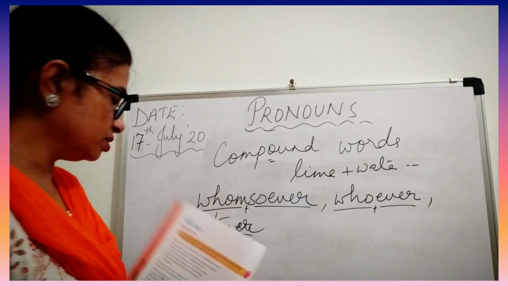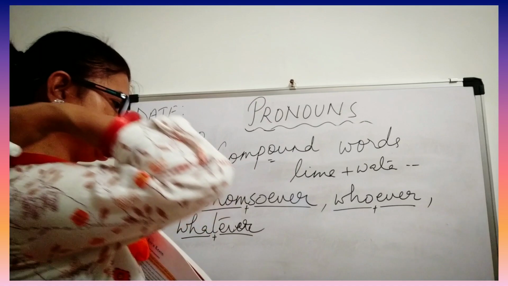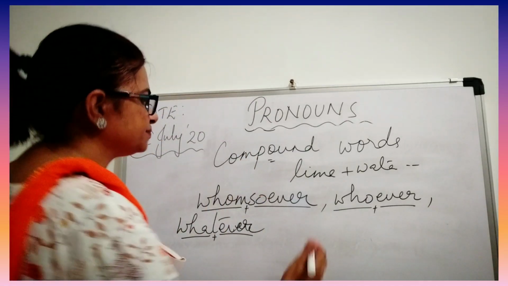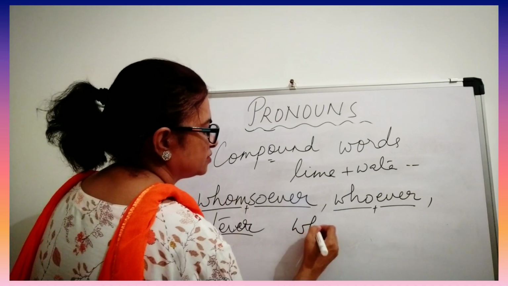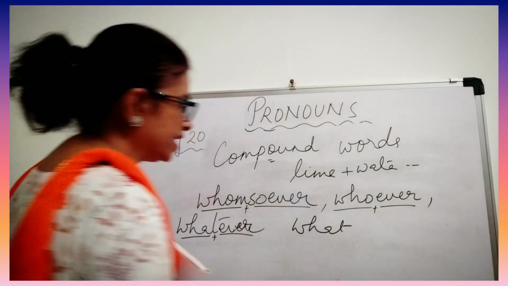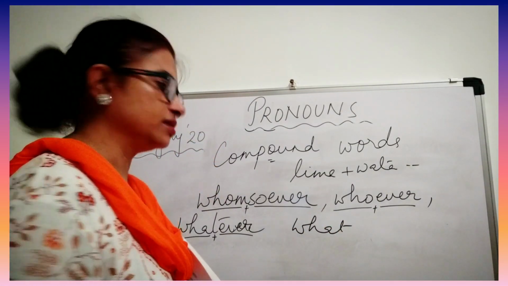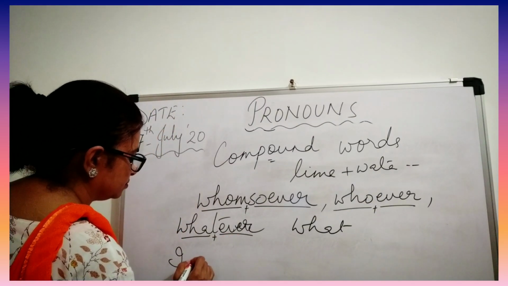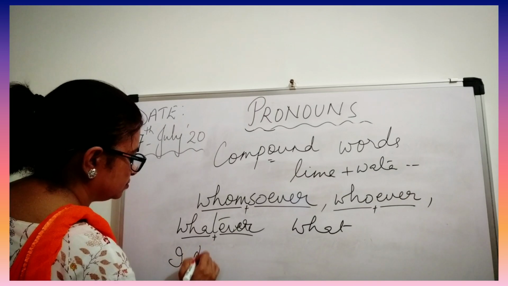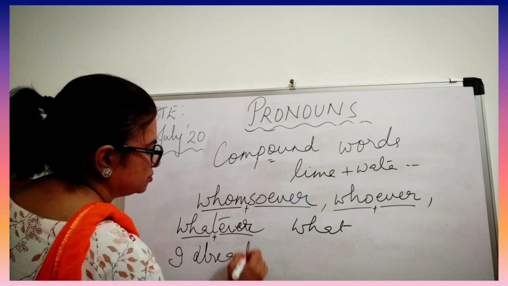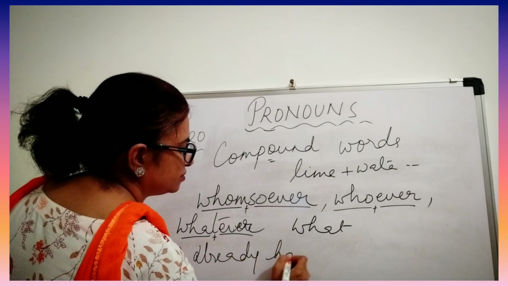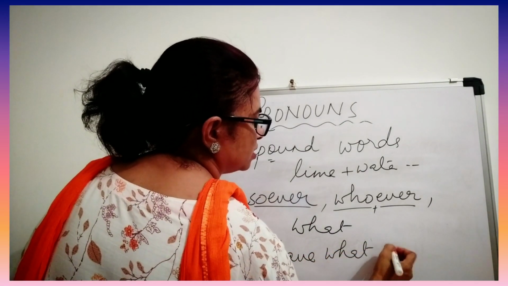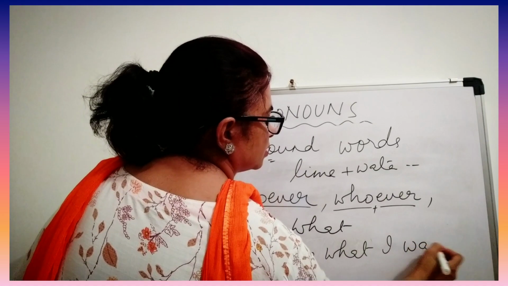One more example of a relative pronoun is "what". Like, I already have what I want.